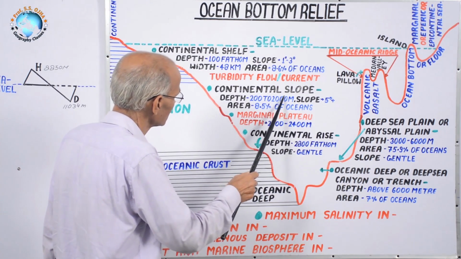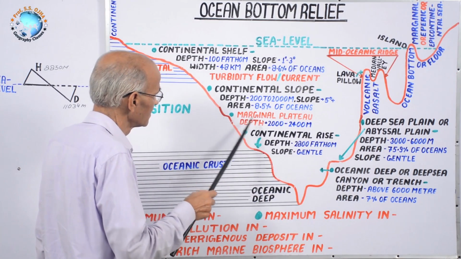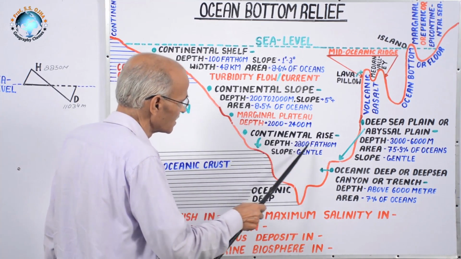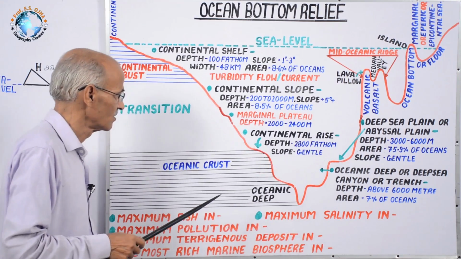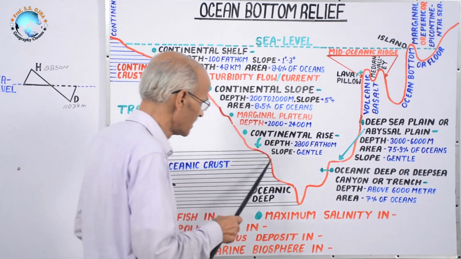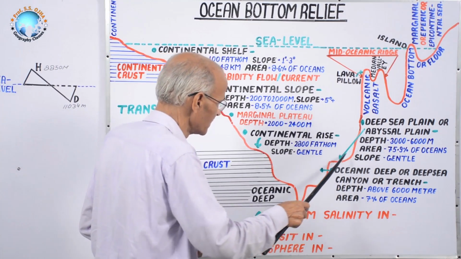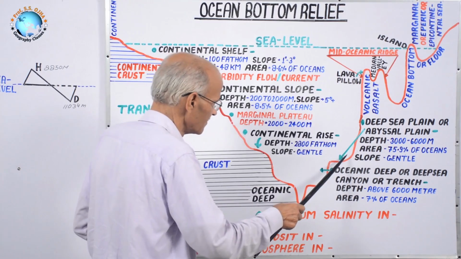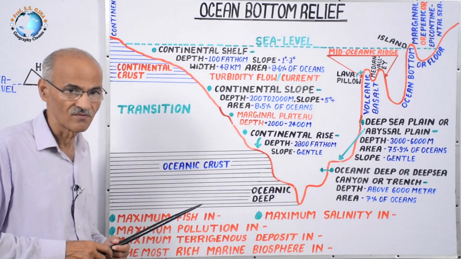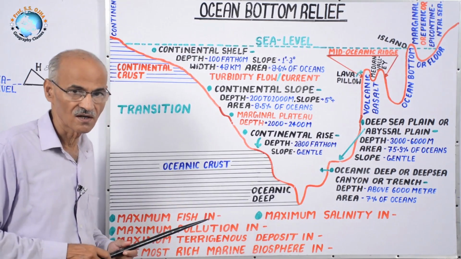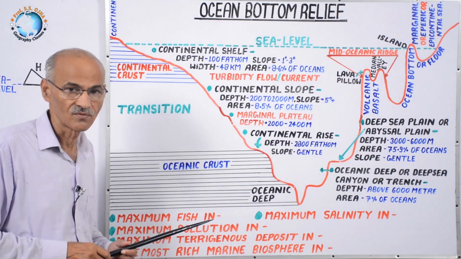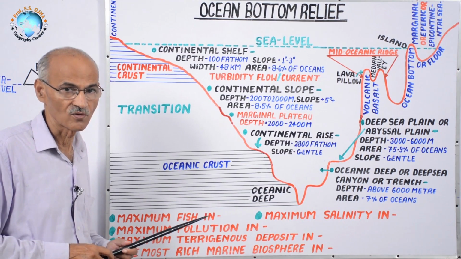This is the continental slope, part of the continent, now covered with water, and the marginal plateau and continental rise also belong to the continental part, while this trench, deep sea canyon and abyssal plain are of oceanic nature, made up of basalt.